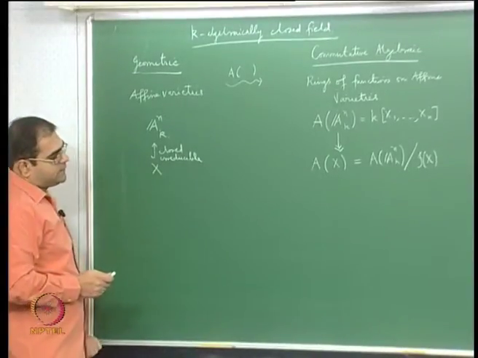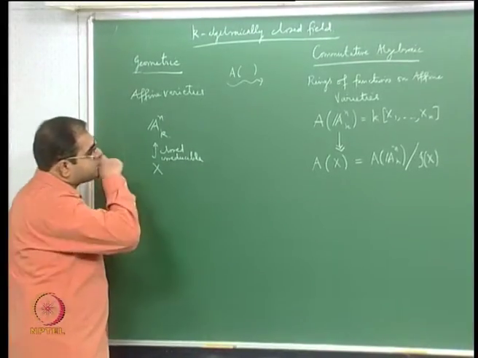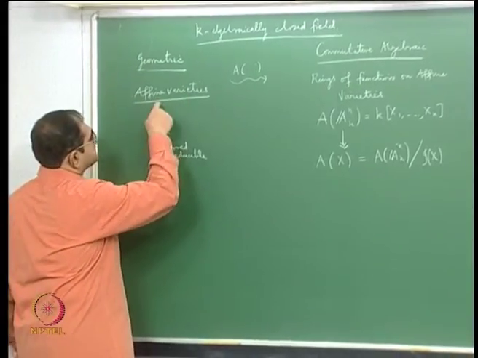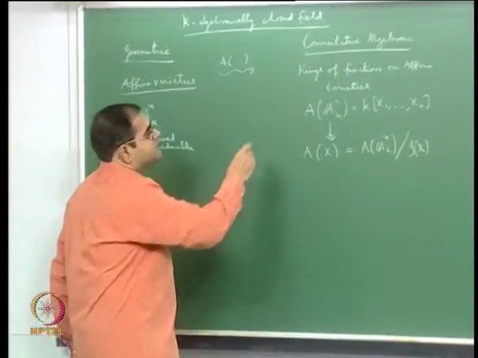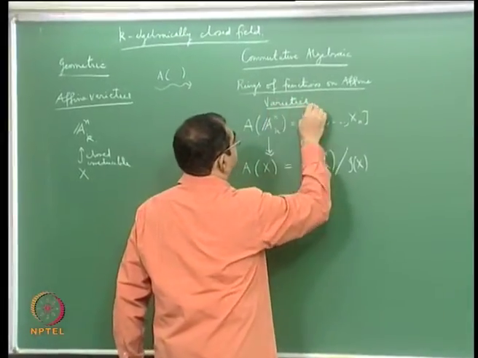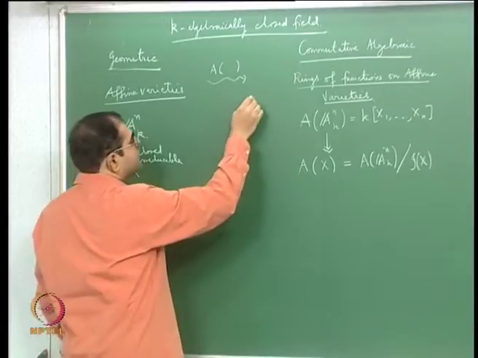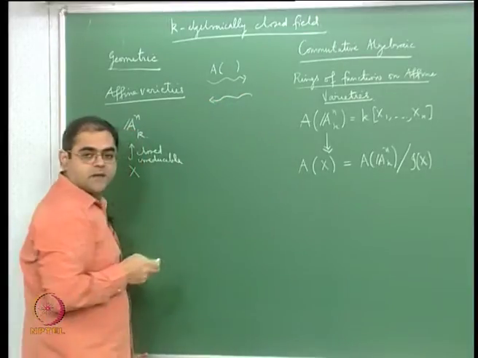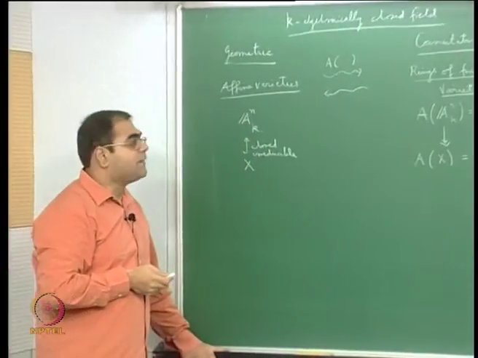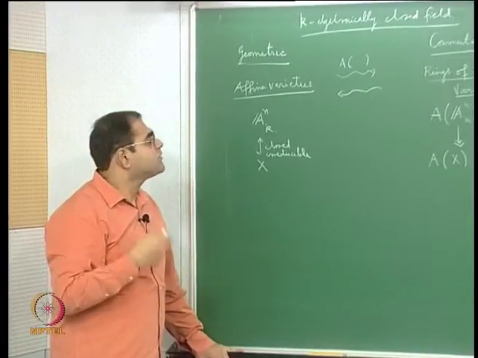So the first thing I want to tell you is that on this side it's affine varieties, on this side it's rings of functions on affine varieties, and there is some kind of a bijection. There is also a map going on this side, about which I mentioned the existence in the last lecture but didn't tell you what it was.